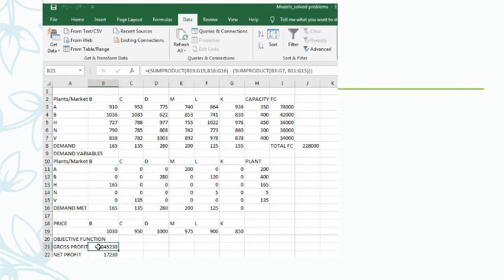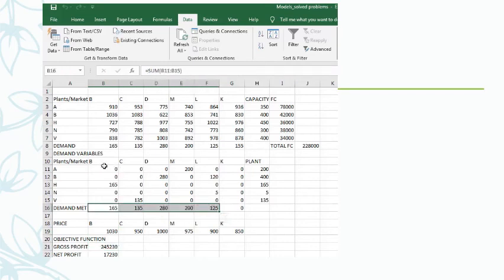How this gross profit has been obtained, you can see in the formula here. See, sum product of B19 to G19 and B16 to G16. What is B19 to G19? B19 to G19 is the price multiplied by B16 to G16, the allocation. See what is the demand met.